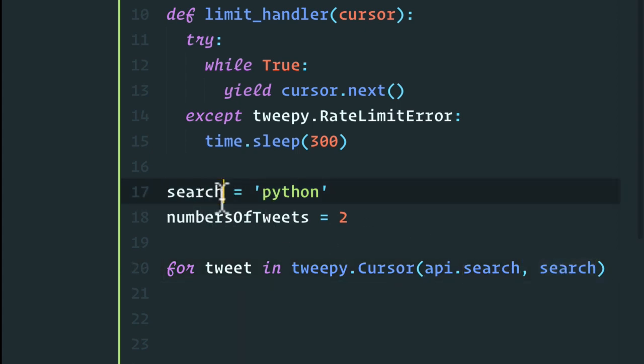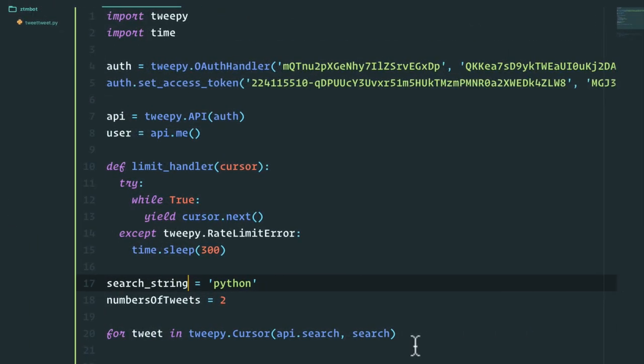Let's rename this just so we know it's different, search string. Let's make this a little bit smaller. So this is going to be search string. So we're going to search the tweets with the search string of Python. So we're going to try and find all the tweets that contain the word Python. And I'm also going to do items in here so we can loop through them. But within the items, I can give it how many items we want to loop through. In this case, we just want to find the 2 tweets. So number of items, it's going to be 2.